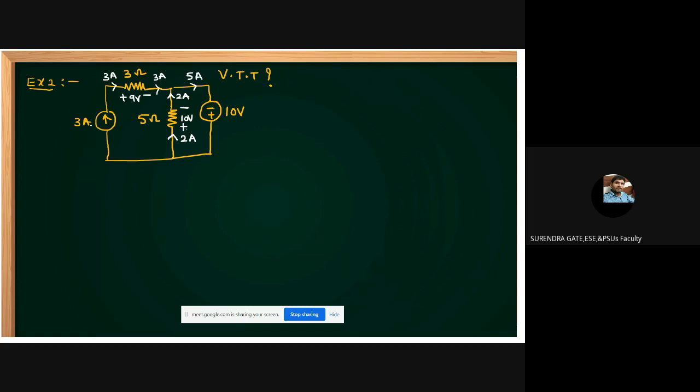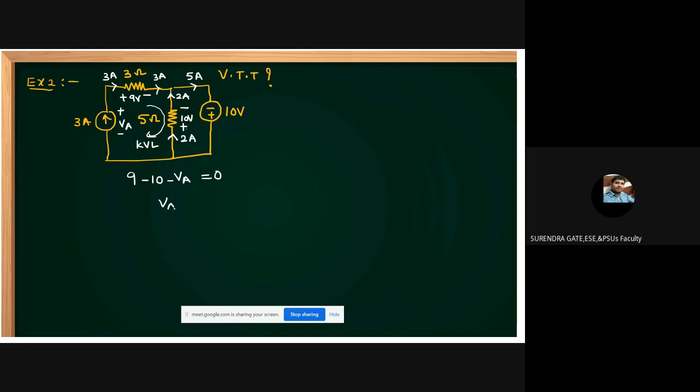I don't know the polarity of this one, so I am assuming this polarity. Now apply KVL in this loop. If you apply KVL in this loop, what can you get, students? 9 minus 10 minus VA is equal to 0.